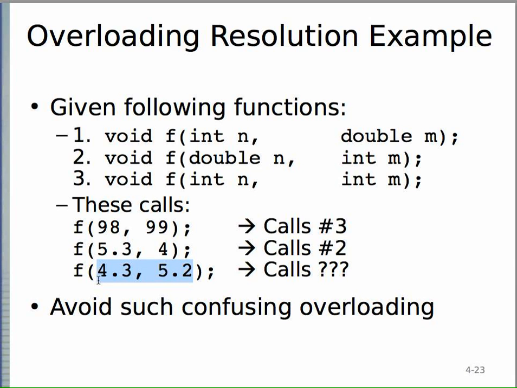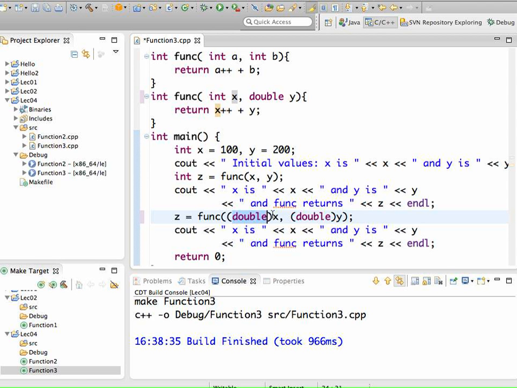Let's see if you can figure it out. It can demote this double to an int, or it can demote this double to an int. So yeah, it's definitely not clear which one it will call. It's either one or two. And my guess is you'll get the same kind of error message we saw when it was not clear which of the two you mean to call.